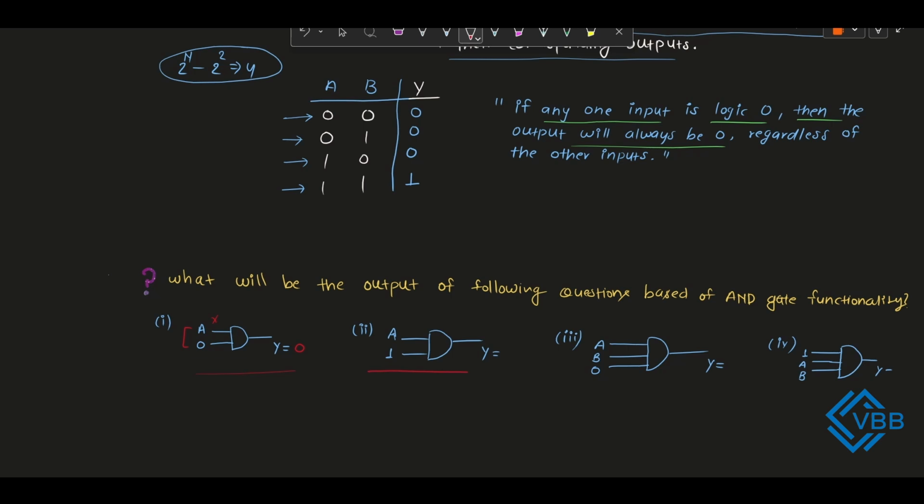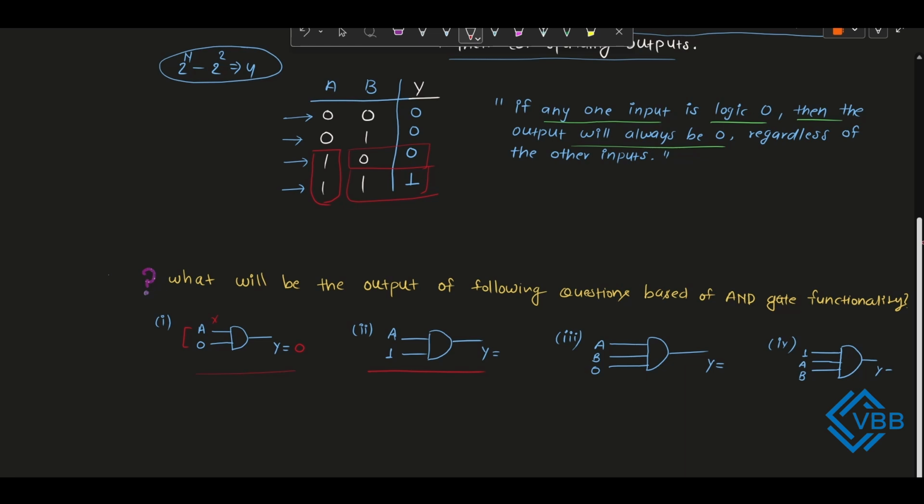Now we will move towards the next question. Now there are also two inputs. One input is set to logic 1 and the second input is A. Now if you observe the truth table, when one input is set to logic 1, then the output is directly the same as input 2. So from the truth table we can say if one input is set to logic 1, then the output will be the second input.